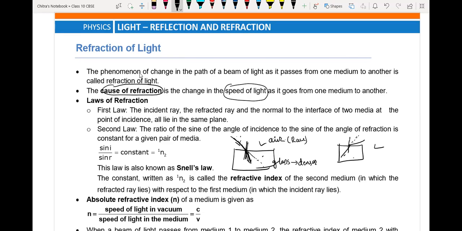Then here, sin i and sin r. See, the angle of incidence and angle of refraction are not the same. So I am writing here, sin i is not equal to sin r.